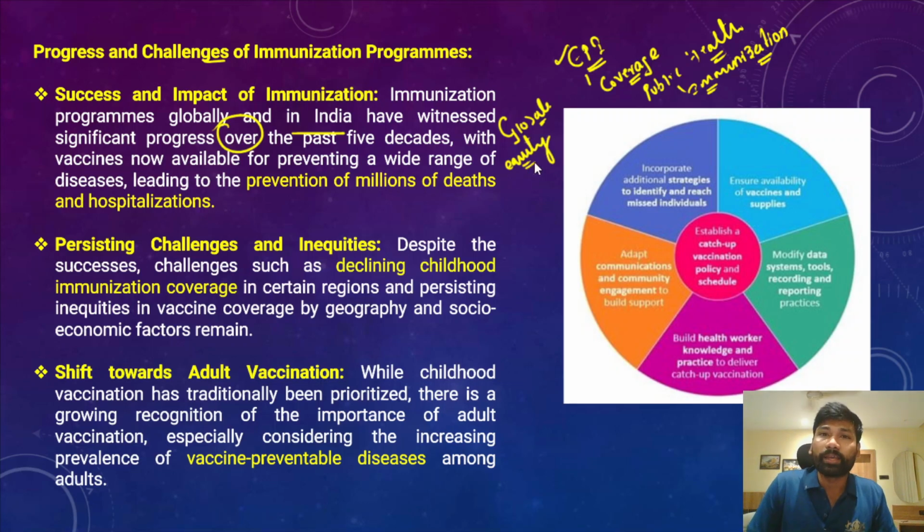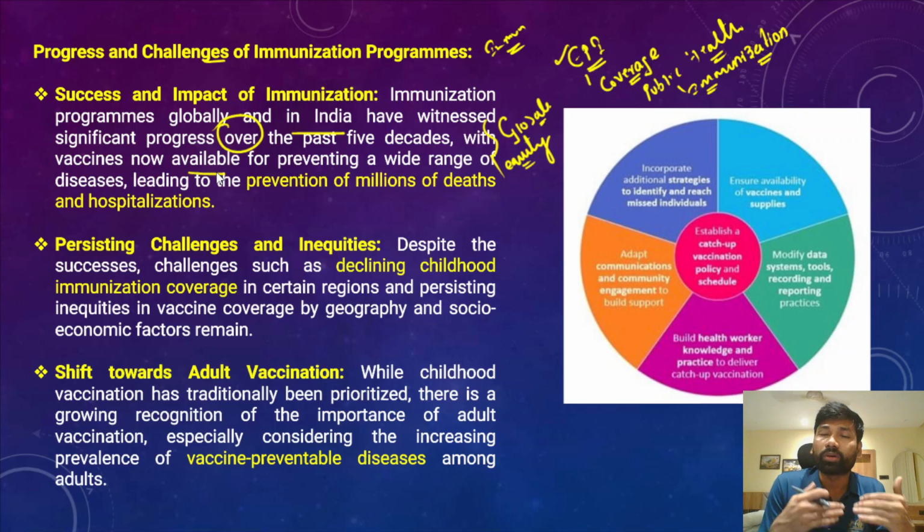So therefore, keeping in mind all these things, we can effectively say that in the last 5 decades we have made significant improvements with respect to immunization and administering vaccines. Now vaccines are available for preventing a wide range of diseases. It was not the case 5 decades ago.